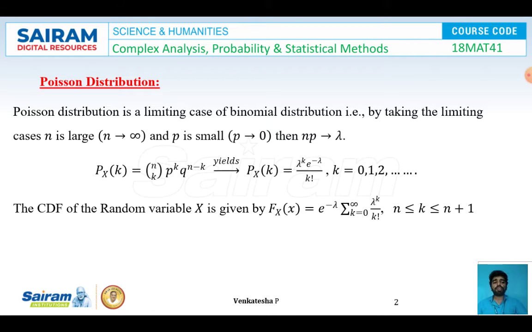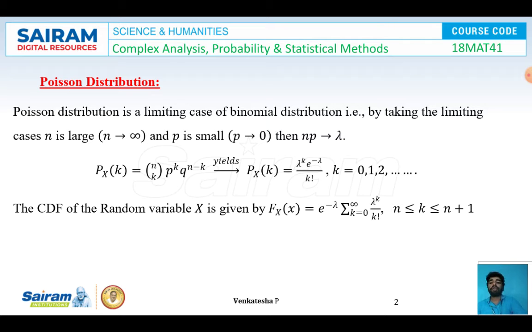What is Poisson distribution? Poisson distribution is a limiting case of binomial distribution. That is, by taking the limiting case as n tends to large, that is if n tends to infinity and p is too small, if p tends to 0, then the quantity np tends to a new parameter called lambda.